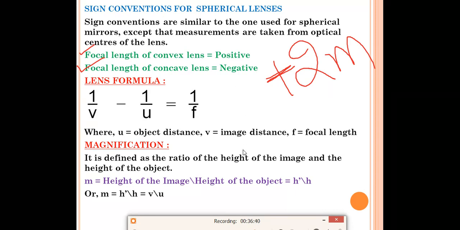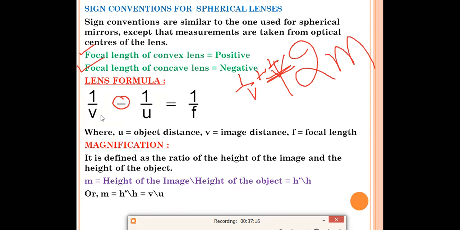Now one more thing we have to read in this is the lens formula. In mirror formula we have read that 1 by V plus 1 by U is equal to 1 by F, but lens formula is 1 by V minus 1 by U is equal to 1 by F. You have to place one negative sign in between. In lens formula you have to write 1 by V minus 1 by U is equal to 1 by F. What is V? This is image distance. U is object distance and F is the focal length. Remember this: V is your image distance, U is the object distance, and F is your focal length.